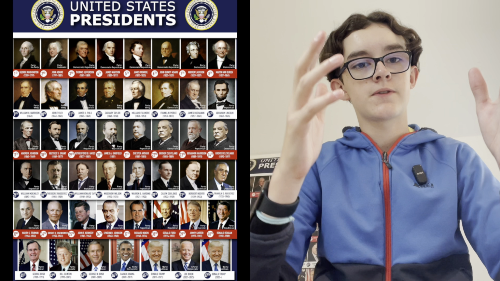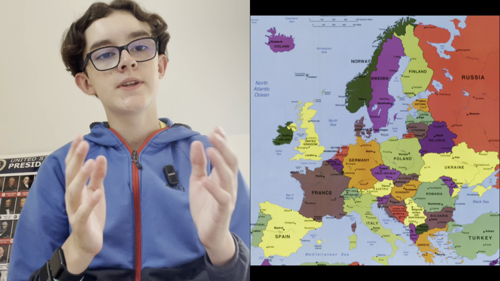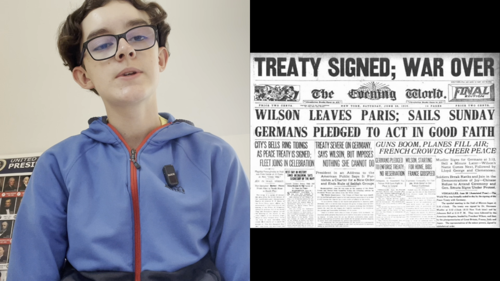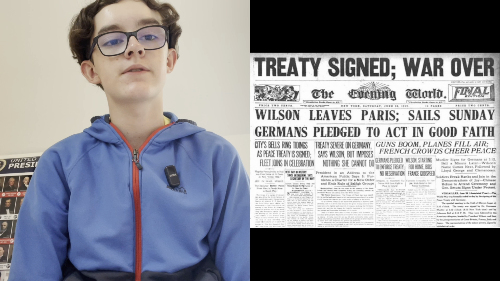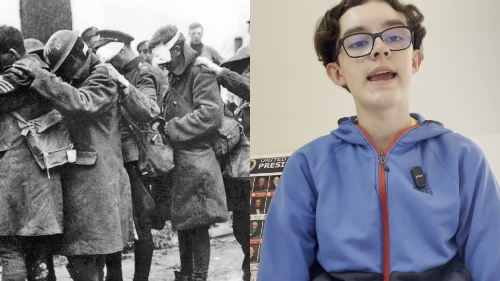Woodrow Wilson was the first president of the United States to visit Europe while in office, as he was deeply involved in the signing of the Treaty of Versailles in 1919 near the end of World War I. Woodrow Wilson getting the country involved in World War I begs the question, can he really be remembered as a champion of democracy abroad if he upheld segregation and racist policies at home?